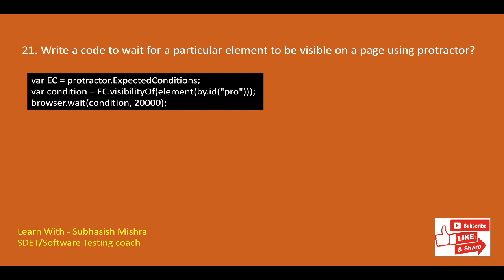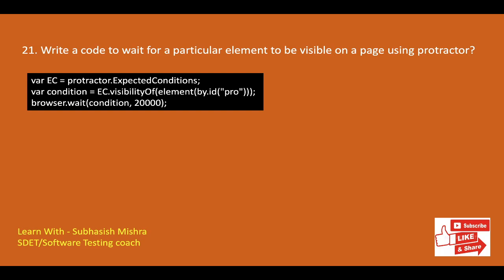So here what we are doing, we need to use an expected condition. Here we have created a variable named EC for expected condition. Then we have used the visibilityOf method and then pass the element by using any locator. Then you can use the wait method to wait for some seconds. It is similar to the WebDriver wait mechanism.